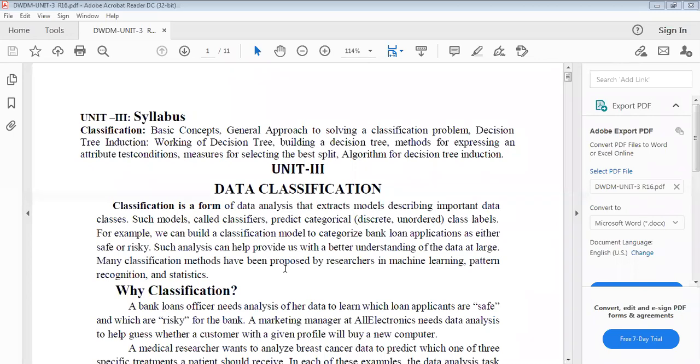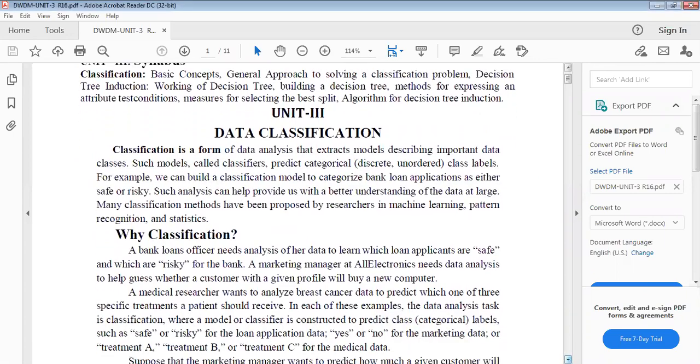Classification methods have been proposed by researchers in machine learning, pattern recognition, and statistics. Mainly, we use the classification methods in these three areas. So why is classification required? For example, take bank loans.